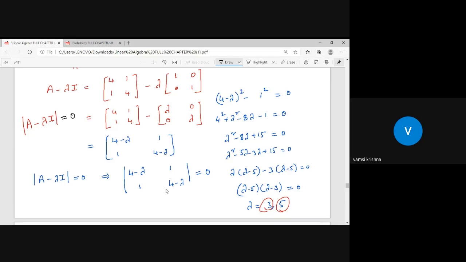Then find the values of lambda. That is the way of finding eigenvalues.